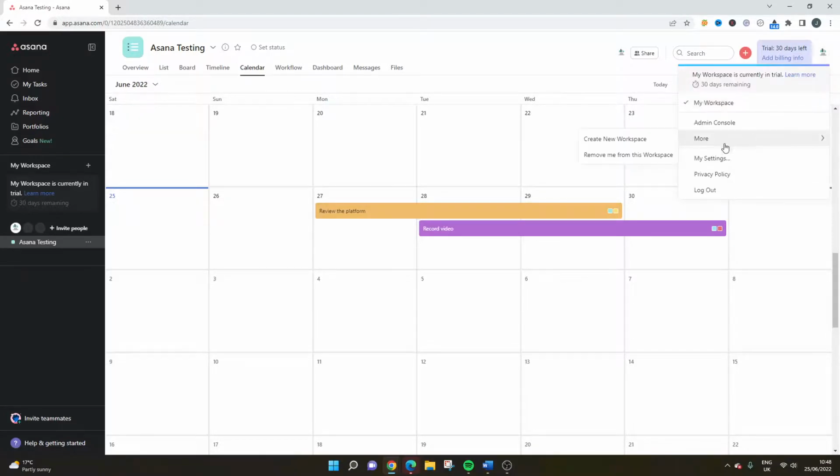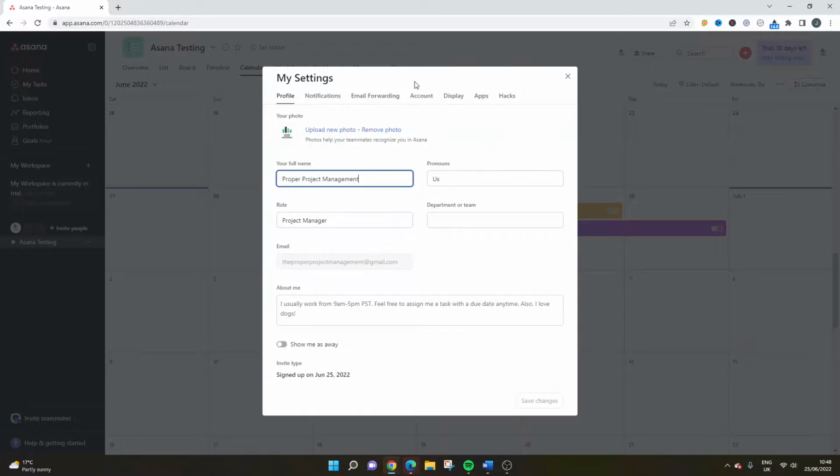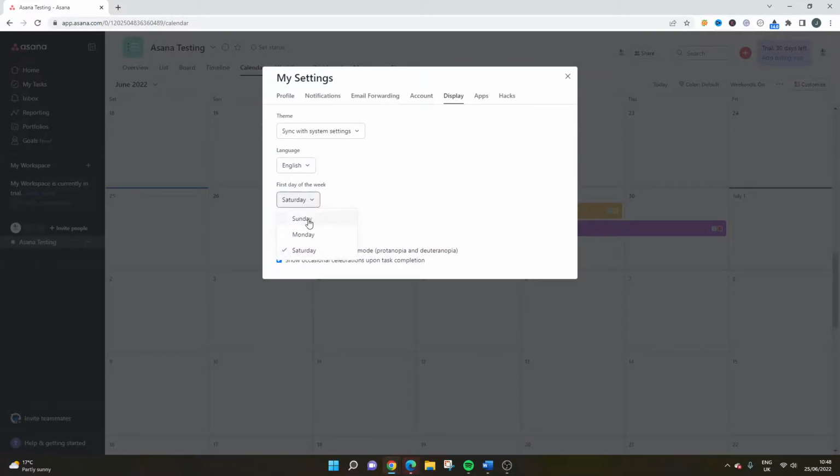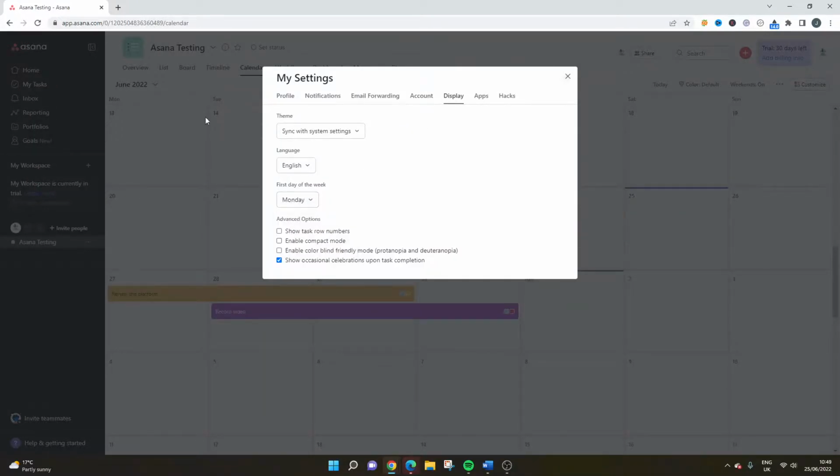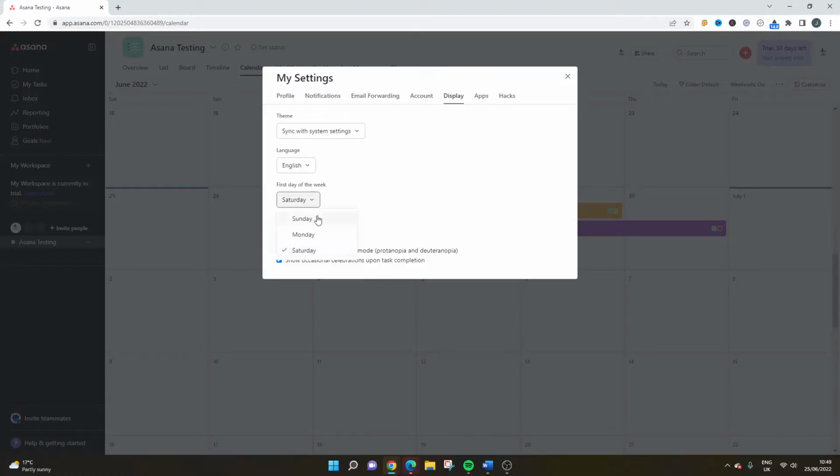So then if I were to change that to, let's go to display again, let's change this to a Monday, you'll see that it's just updated in the background there. And if we go to Saturday, you'll see again it's changed. So that is how to change the first day of the week. As you can see at the moment, the only options are Sunday, Monday and Saturday, so do bear that in mind.